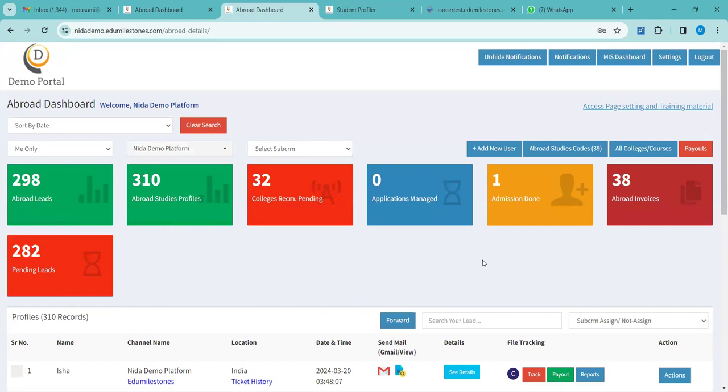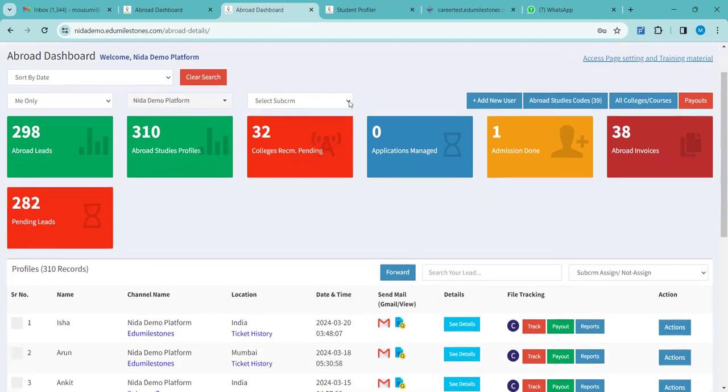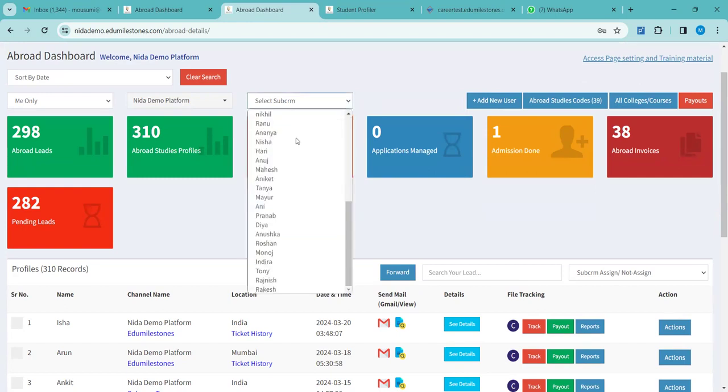Now, whatever new sub CRMs you are adding, here is this drop down box, if you can see, select sub CRM. All those names will be added here, so you can keep track of the applications that you are getting from whichever sub CRM.